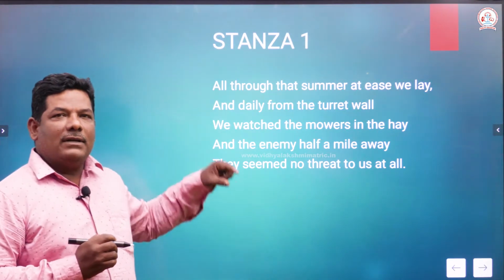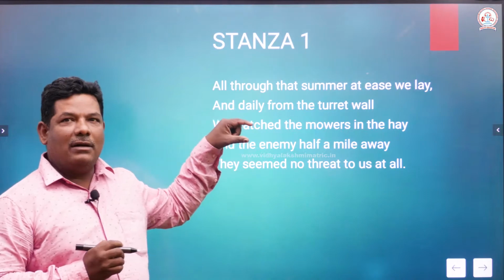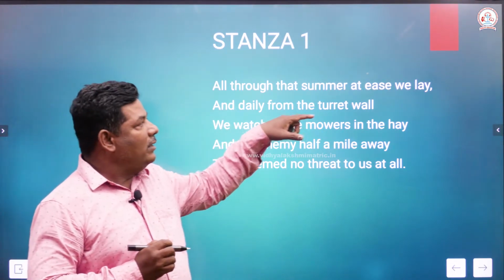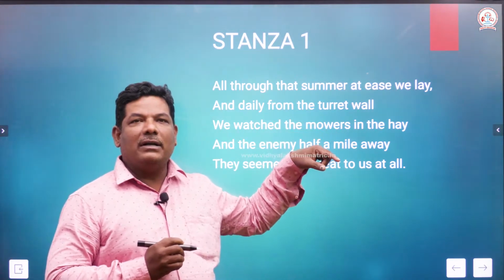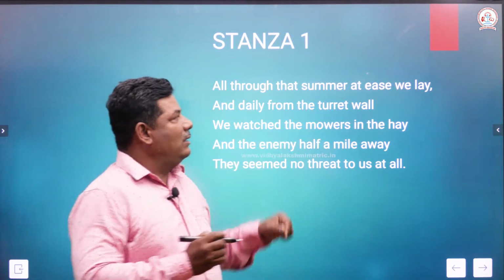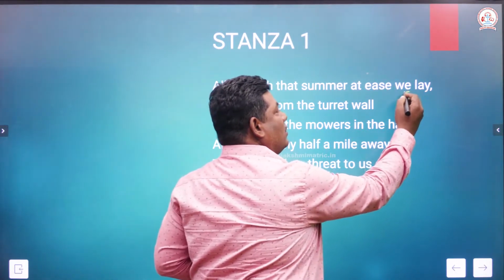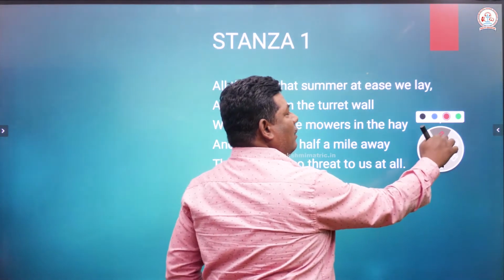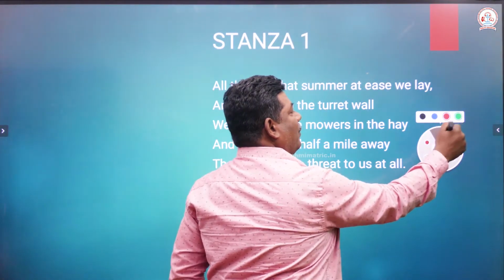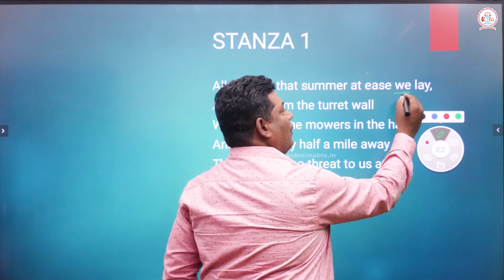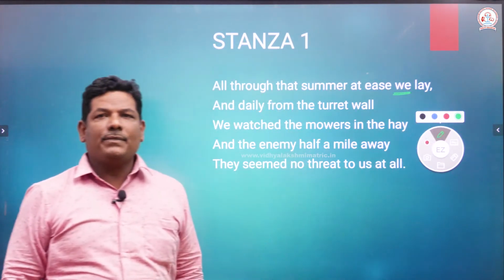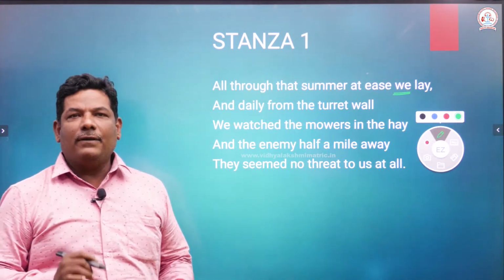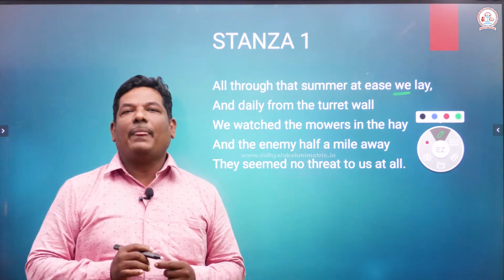When you see the first line, you must understand that the actual narrator is not the poet. Look at "we". We refers to the soldiers.